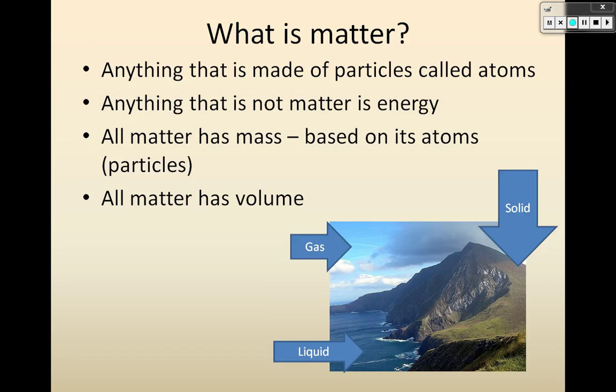And the third one is gas. The air is actually a gas, and those are atoms, and those atoms have mass, and those atoms take up space. We're going to see that in a couple of weeks. So the 3 ways you can tell if something's matter is that it has mass, so we can measure that on a scale. It has volume, so we can see that it's taking up space. And it's a solid, a liquid, or a gas. If all those things are true, then it's got to be made of atoms, and it's got to be matter. If those are not true, then it's energy.